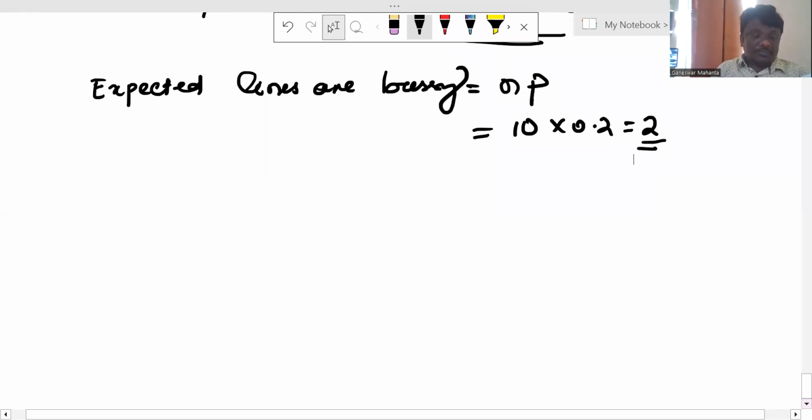Another question is for the case of Poisson's distribution. Question number 6: what is the relation between the mean and variance of the Poisson distribution?